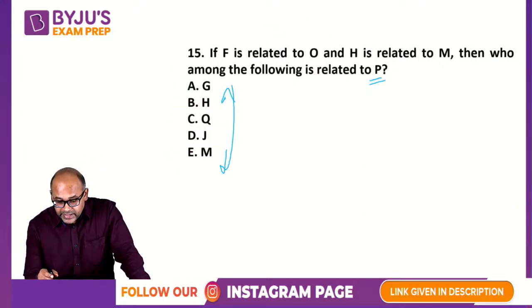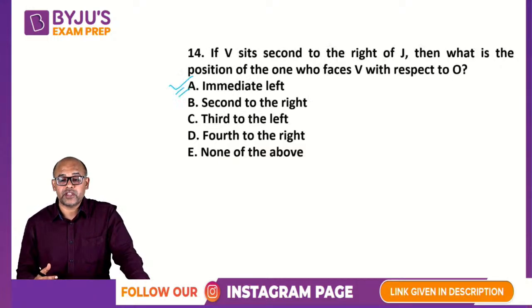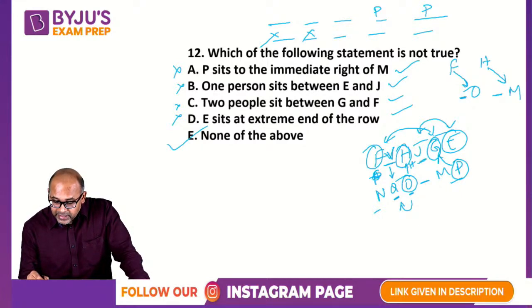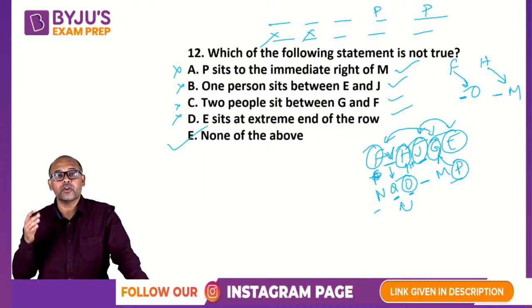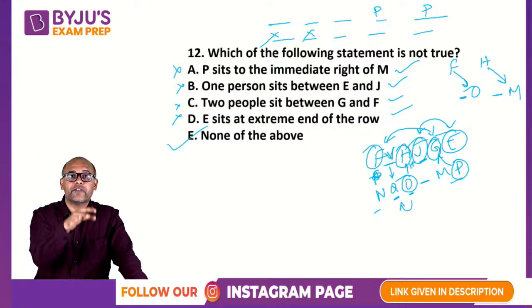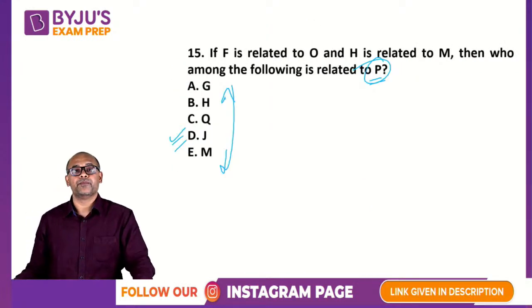Okay, so then we are saying P is related to one of these four in which way. So if you look at P should be opposite, should be blank, and then J. Okay, you're starting from P, so go left. Go left, that should not be your answer after that. So the answer should be J, option D.